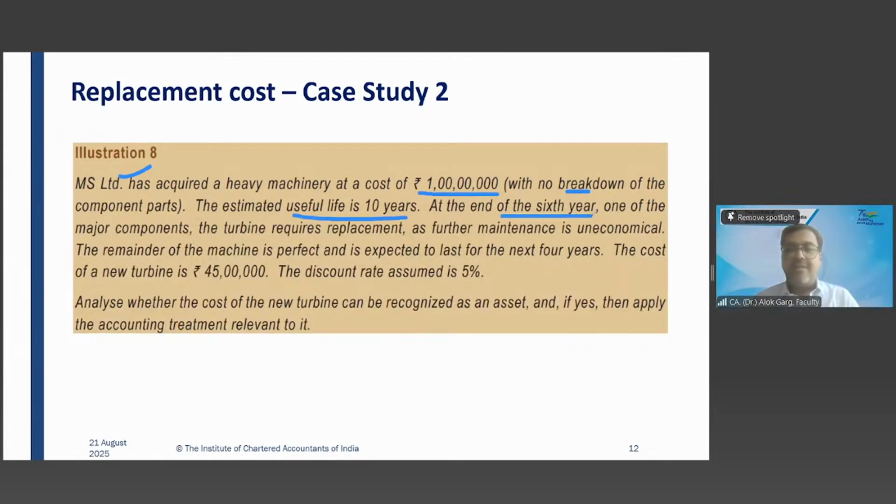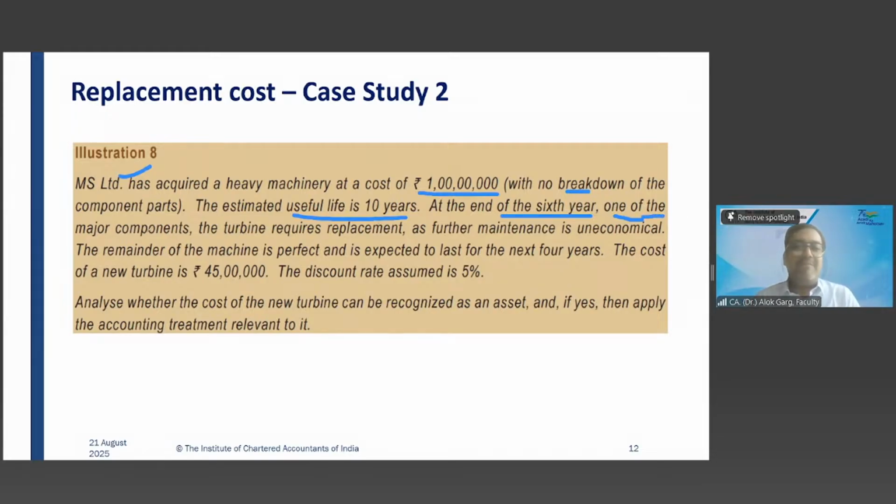10 lakh. At the end of 6 years, what is the accumulated depreciation? 60 lakhs. What is the gross block? 1 crore. 1 crore gross block, 60 lakh accumulated depreciation. What is the net block? 40 lakhs. Your mind is trained in a way that if he has asked accumulated depreciation, the next question he will ask is net block.